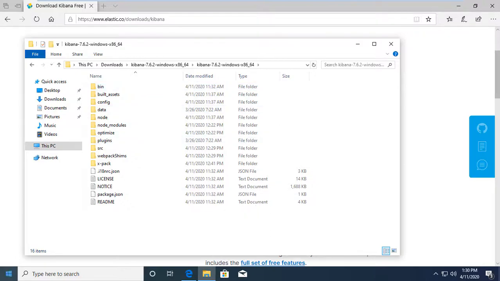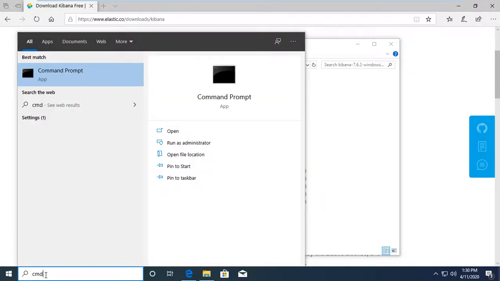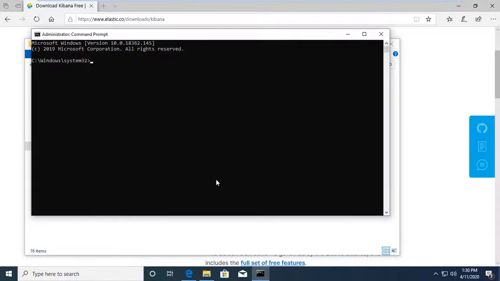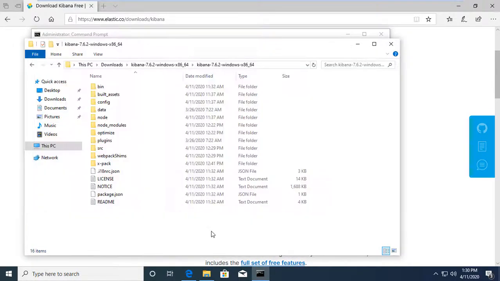Open Kibana. Press CMD and run as administrator. Navigate to the path where you extracted.